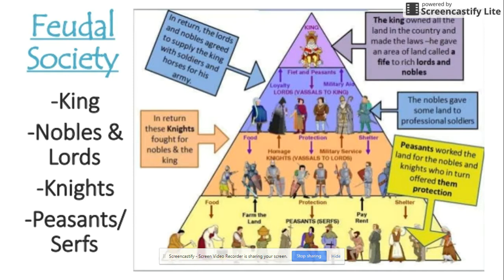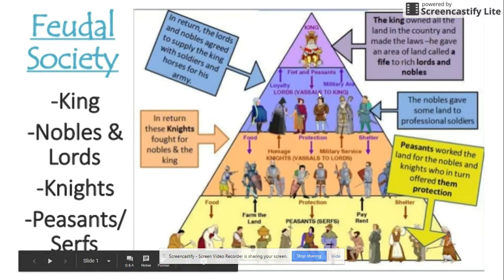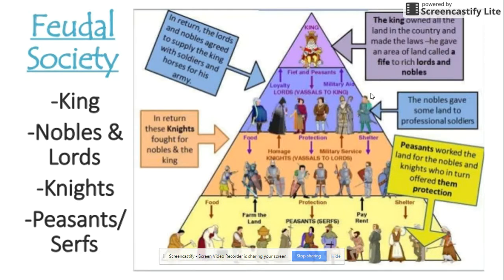Now, these lords and nobles were known as vassals, because they served the king. These were vassals to the king. These lords and nobles now had to find, okay, where do I get this army? So what they did was take this huge piece of land that the king gave them, and break it up into smaller portions.